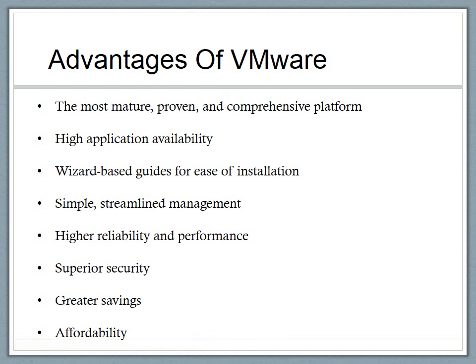The other one is greater savings. We can run more applications on much less hardware than with other platforms. Therefore, it results in greater savings. The last one is affordability. Affordability explains that it is highest in capabilities. Small business packages consolidate more of our applications on fewer servers with great performance.